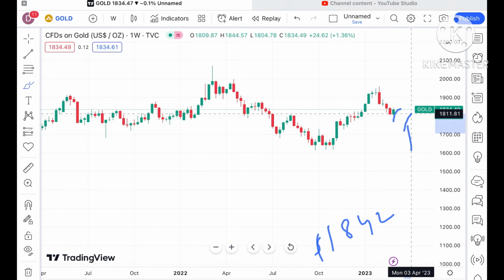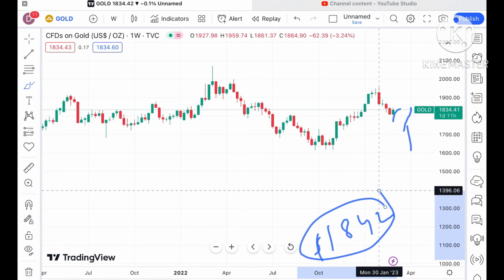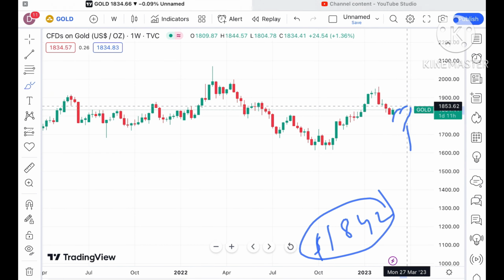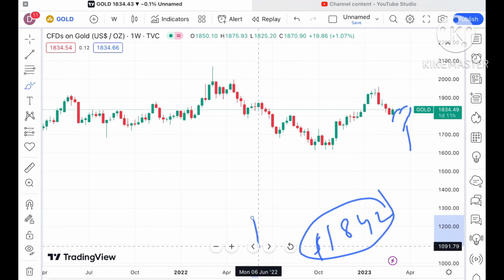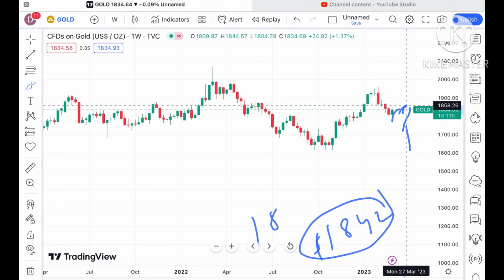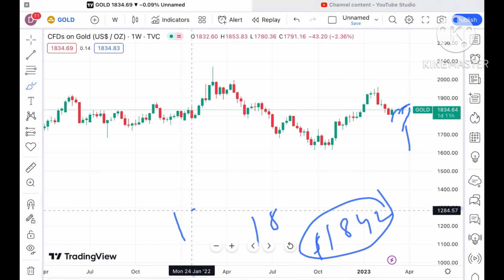If the price sustains above this level, 1842 is already a weak resistance, so chances are very high it can cross this zone and touch a level of around $1845. If the price sustains this zone, it can cross it and touch around $1855, and from there it can touch around $1869.